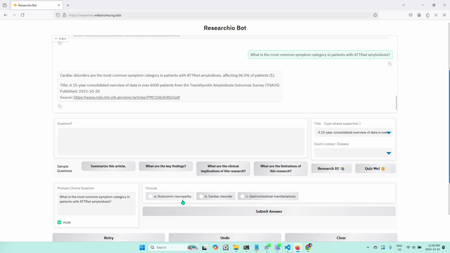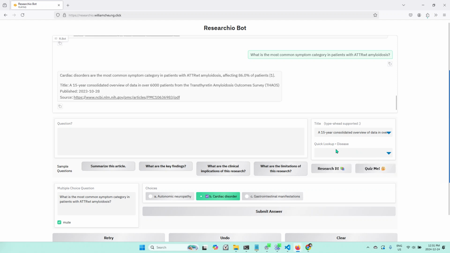Let's click gastrointestinal first. Make sure that's wrong. Okay, A should be wrong, right? So B has to be right. Yeah, and it matches what the bot found.